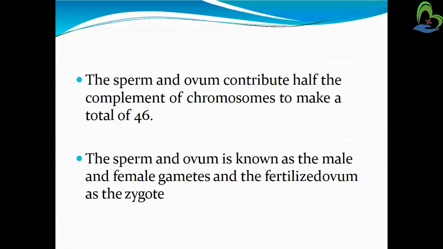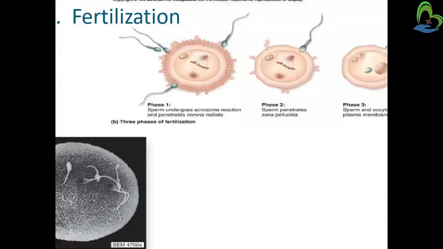If it is a sperm, it is known as the male gamete, and if it is an ovum, it is known as the female gamete. The fertilized ovum, fused with the sperm, is known as a zygote. So this is about the fertilization process.